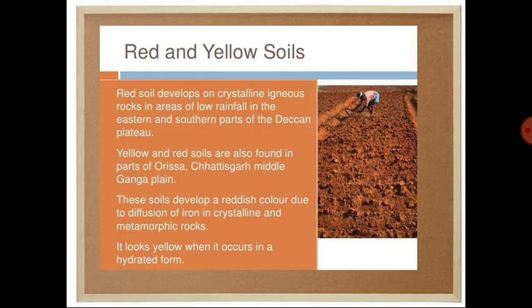Next soil type is the red soil. This soil basically develops in warm temperature and moist climatic areas. So in our country, in Odisha, Chhattisgarh and the Middle Ganga basin, we can observe the red soil. It is red in color as it is formed from igneous rock. And tell me one thing, this soil is not that fertile for agriculture.